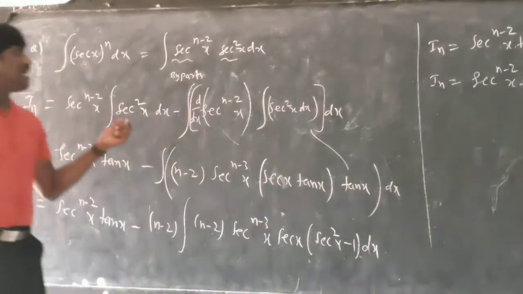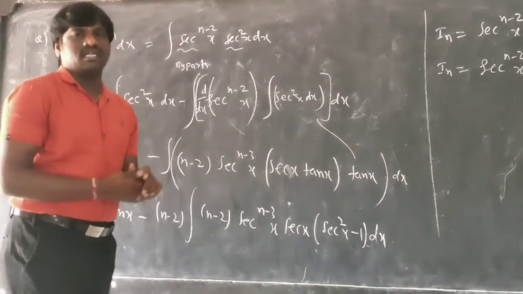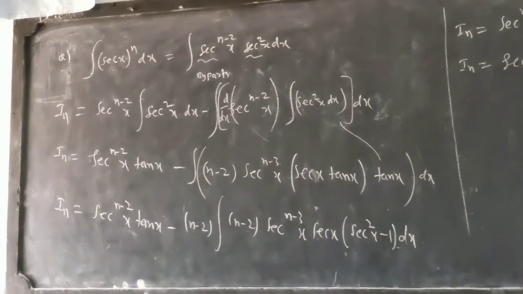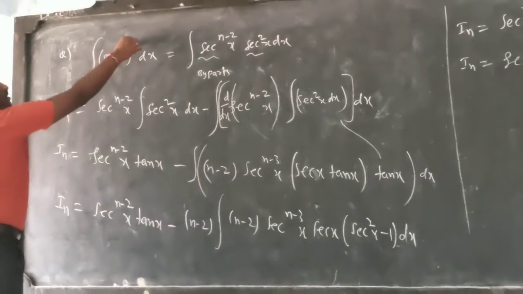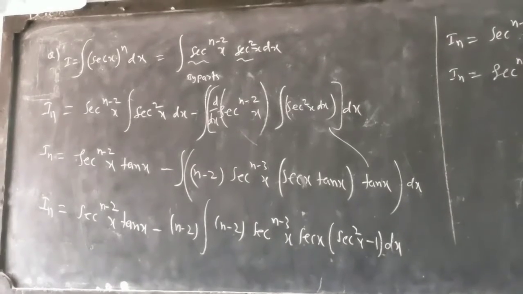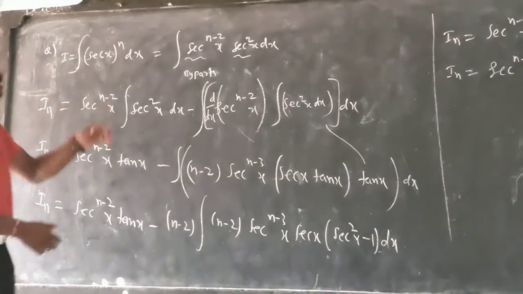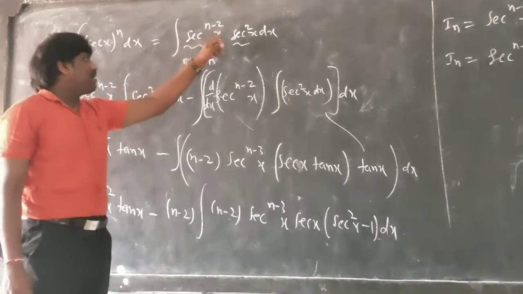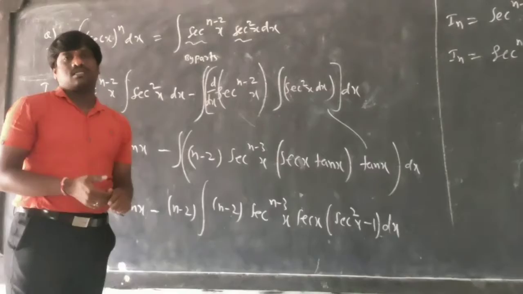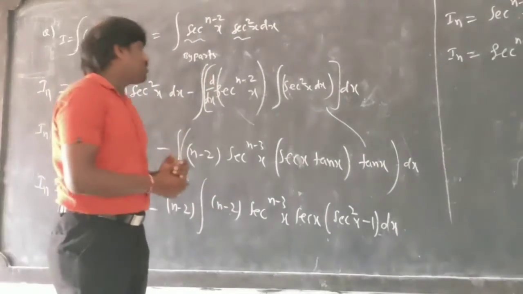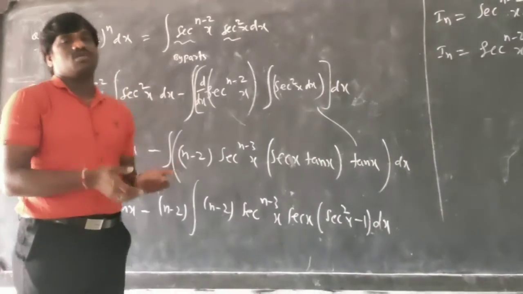Right now, see here, this is the last question of the integral, the nth integration of this. You have to find the integration of sec x power n dx. So we can write this as sec x power n minus 2 into sec square x dx. I am making it a product of two functions, because you know the integration of sec square x.